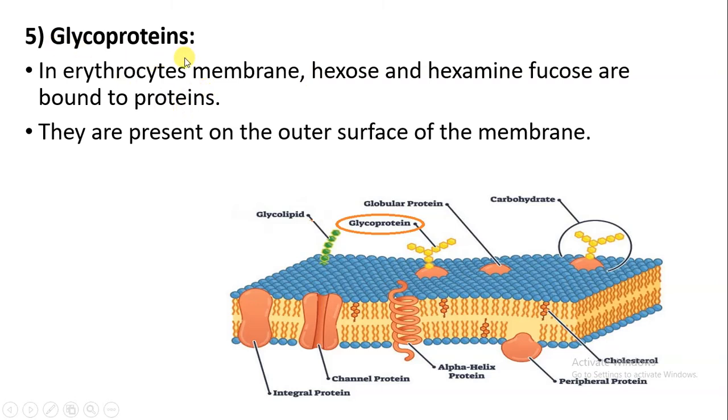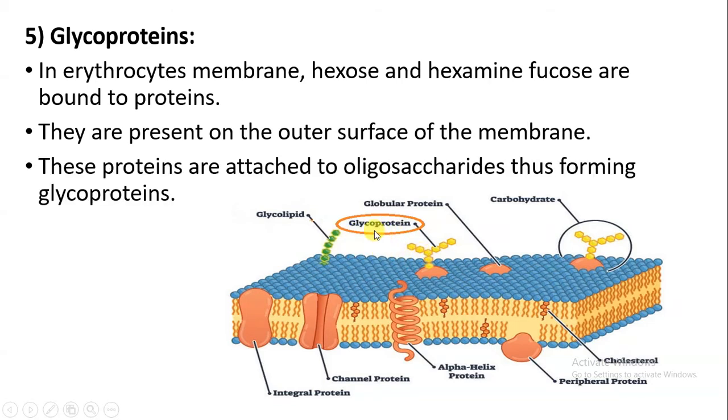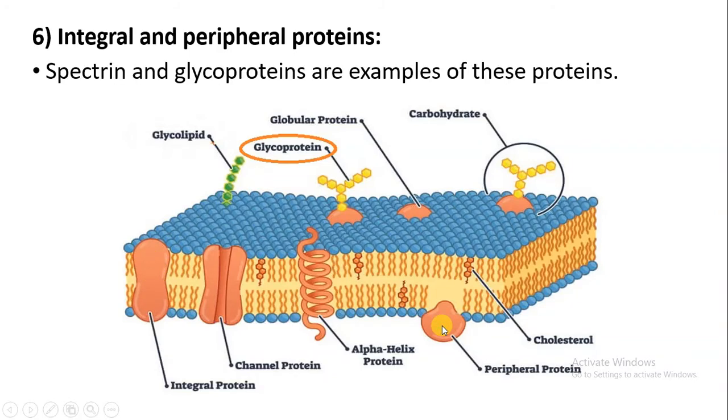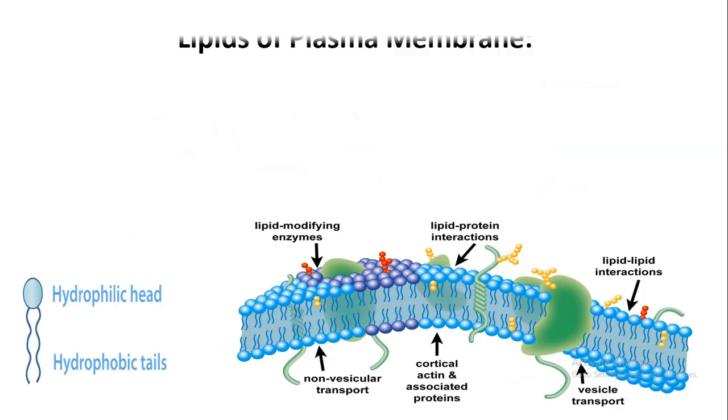They are always present on the outer surface of the membrane, and these are proteins. Okay, so you can see the oligosaccharide, the carbohydrate, attached to the protein. Thus the name glycoprotein. Next, there are some integral proteins and some peripheral proteins also present. Some examples are spectrin and glycoprotein.